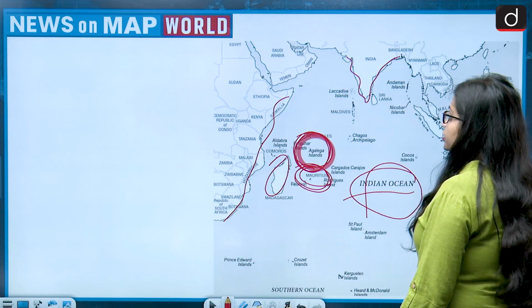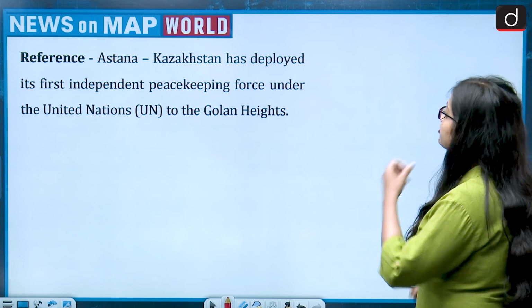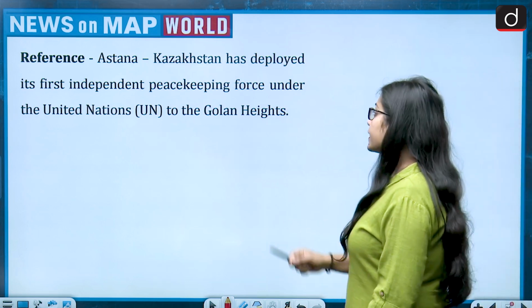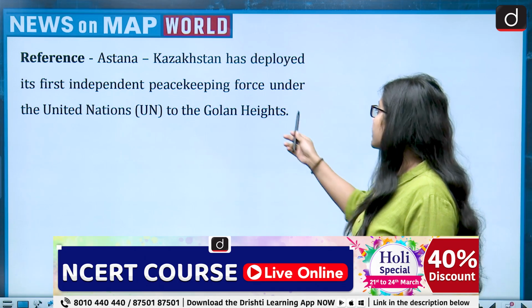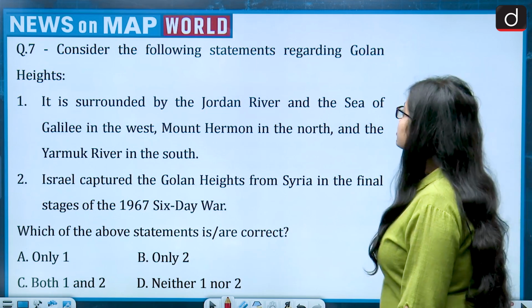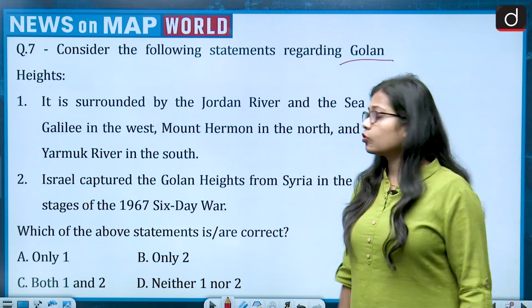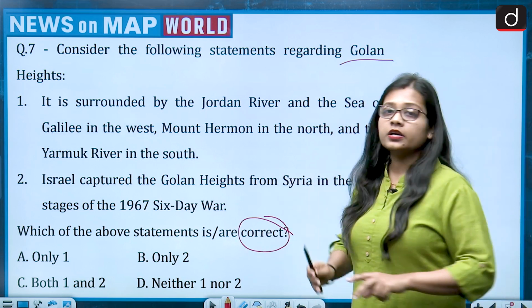Moving on to the next question. The reference talks about Astana, Kazakhstan has deployed its first independent peacekeeping force under the United Nations to the Golan Heights. This brings Golan Heights to the news, and the question is, consider the following statements regarding the Golan Heights. There are 2 statements given and the question is asking about the correct statement.